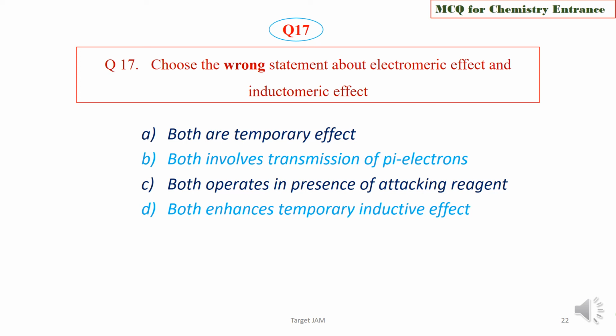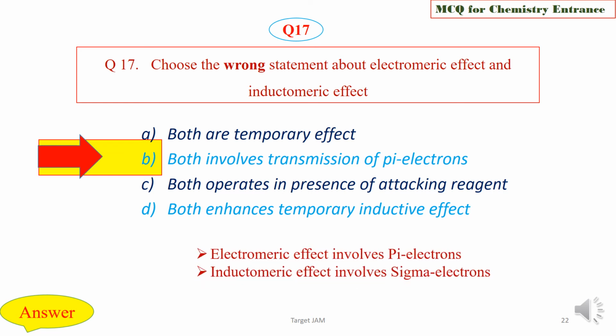Choose the correct one. We are now going to check the answer key, and the right option is option B, that is both involve transmission of pi electrons. This is wrong because one involves sigma bond and one involves pi bond. Electromeric effect involves pi electrons and inductomeric effect involves sigma electrons displacement.